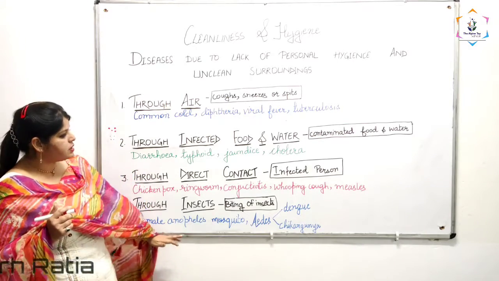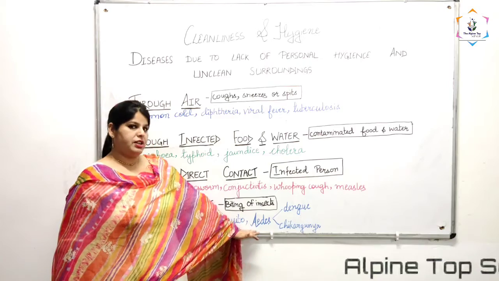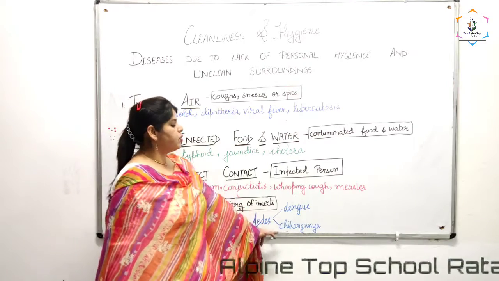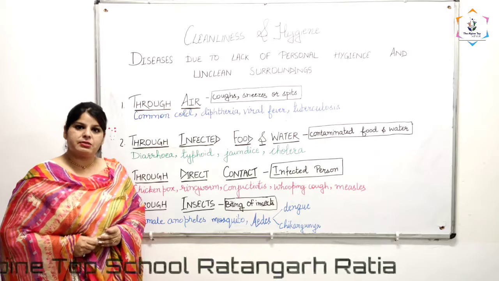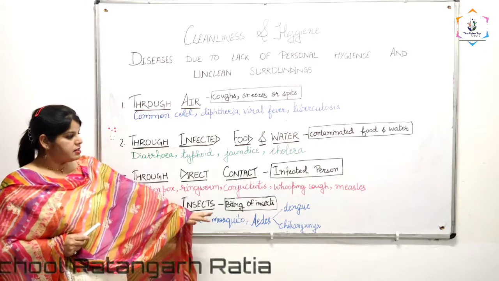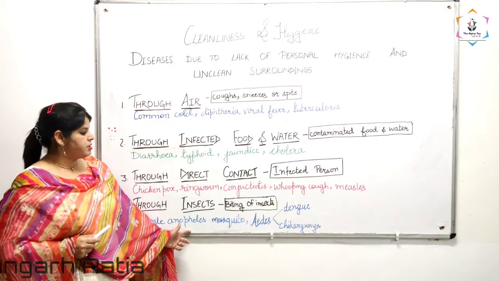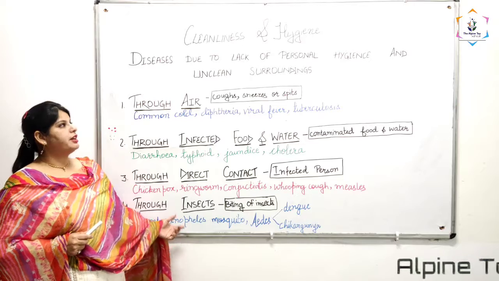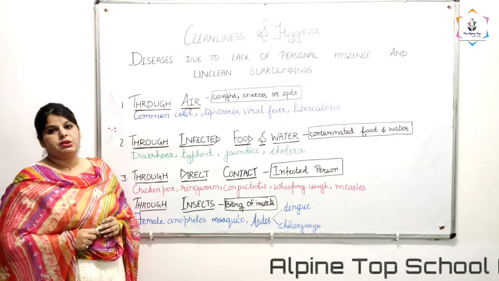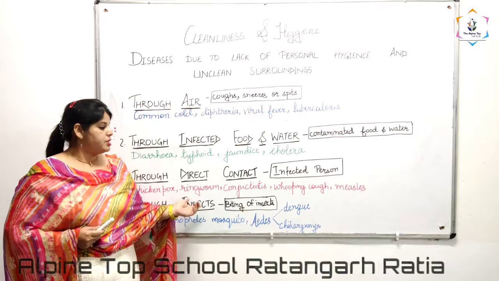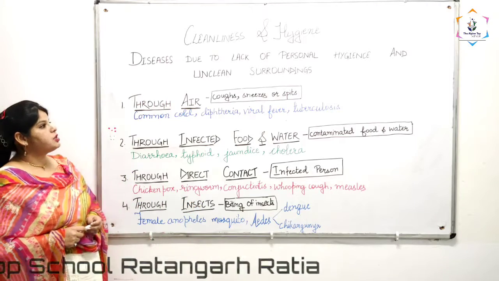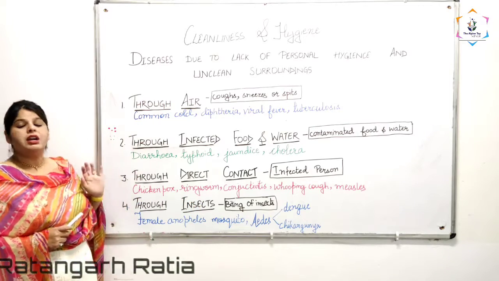The next one is the Aedes mosquito, which causes dengue and chikungunya. Dengue, as you all know, is very common in our Ratia place also. So the Aedes and female Anopheles mosquitoes spread different kinds of diseases. So what are the preventive measures? You can take different kinds of preventive measures to avoid these diseases.